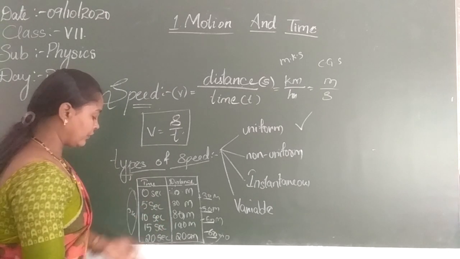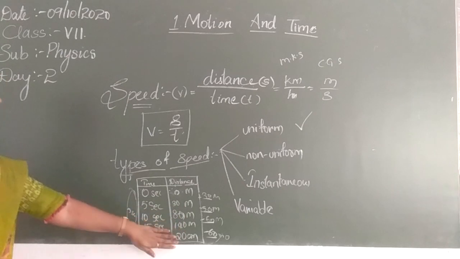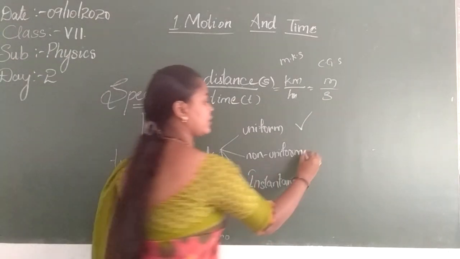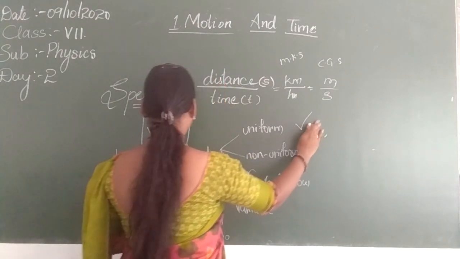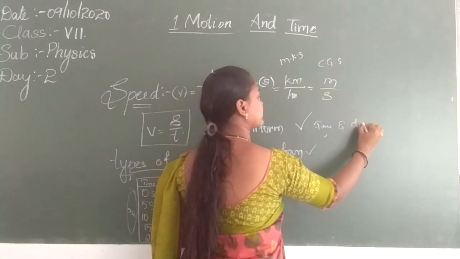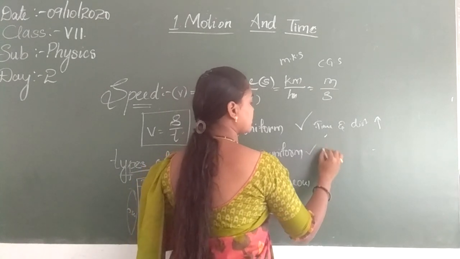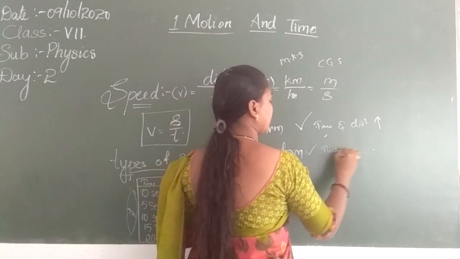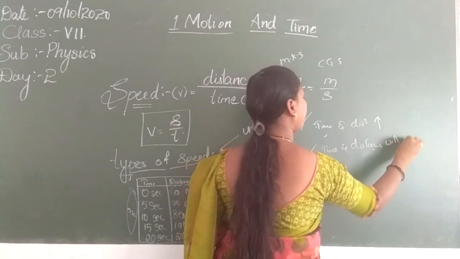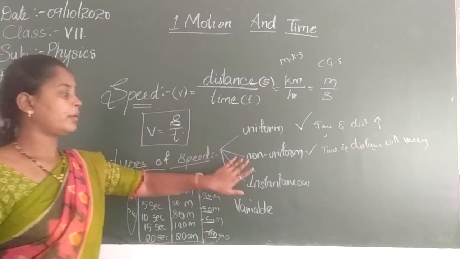And we don't know at 20 seconds what the situation will be. So this type of speed is said to be non-uniform speed. In uniform speed, time and distance increase simultaneously, whereas here they will not increase in the same way. Time and distance will vary. Okay, understood uniform and non-uniform.